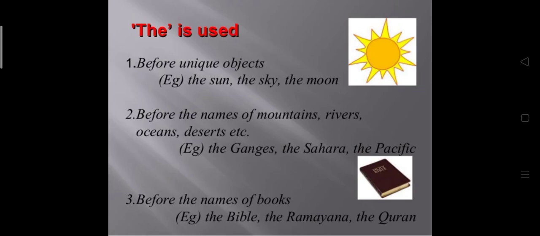The is used before a singular noun when it refers to a particular class or group. When we talk about a particular class or group, here again we will use the. For example, the rose, roses in general. The rose is the most beautiful flower. So we are talking about roses in general, meaning all the roses. So again we'll use the here.